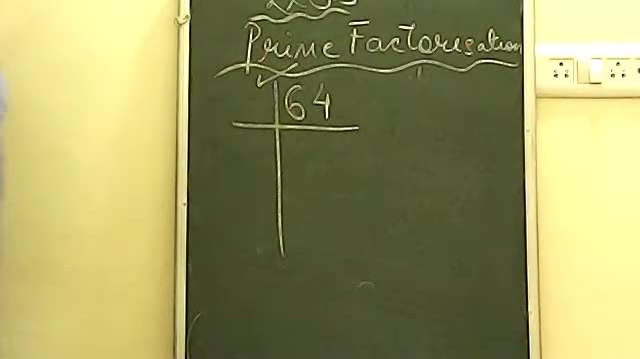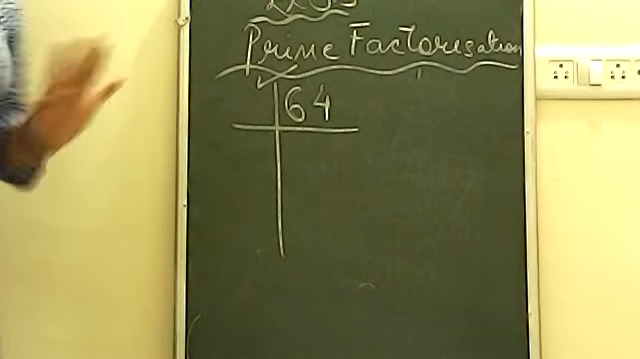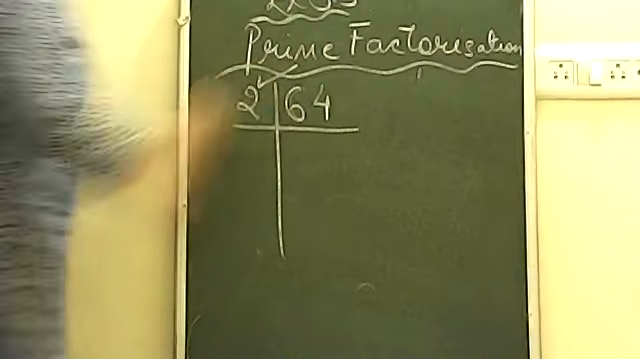You know 64 is the number. 1 we cannot take. So let's start with 2 directly. Now this is an even number, so it will be divisible by 2. So let's say the first number is 2.